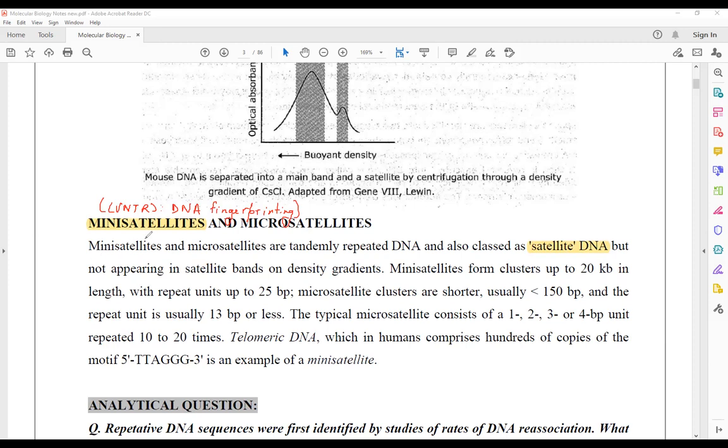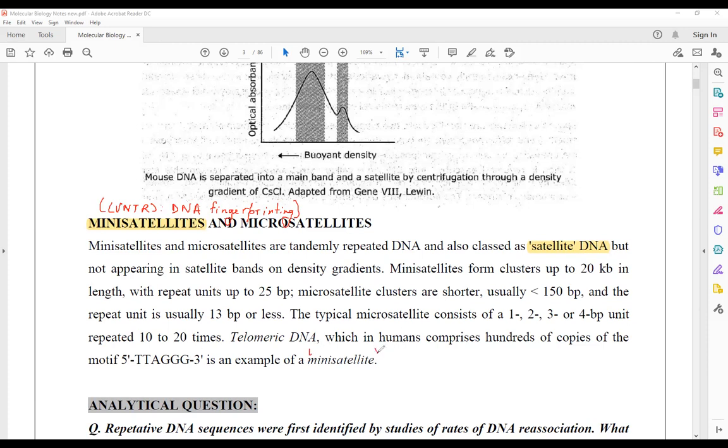Mini satellite and micro satellite can be differentiated as follows. Mini satellite forms a cluster of approximately 20 kilo base pair in length with a repeat unit of approximately 25 base pair. Micro satellite forms a much shorter cluster, usually less than 150 base pair, and the repeat unit is also very small, that is 13 base pair or even less. The typical microsatellite consists of 1, 2, 3, 4 base pair units that are repeated 10 to 20 times. Telomeric DNA, which is present in humans, consists of hundreds of copies of the repeat TTAGGG, an example of mini satellite.